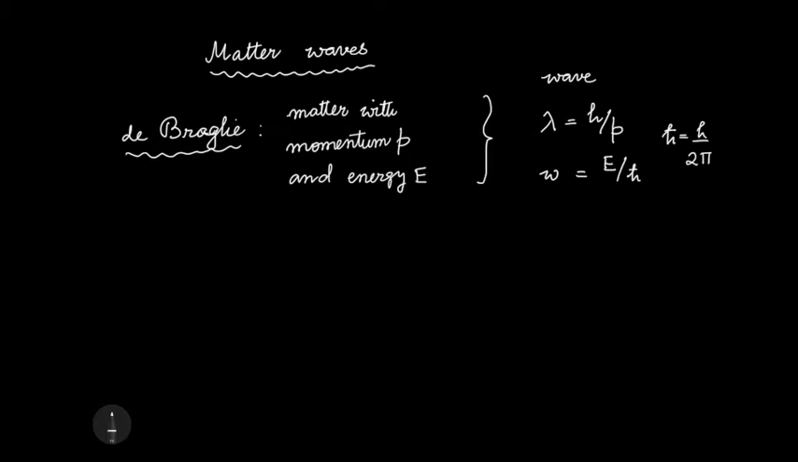And we wrote this down in terms of the wave numbers. This is an alternative statement. Remember that k is 2 pi by lambda and E is h cross omega.